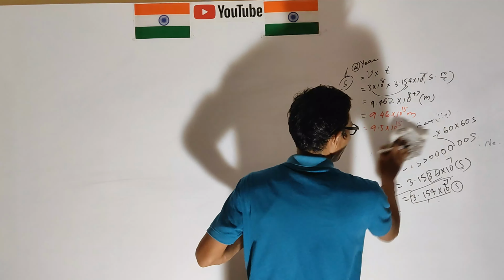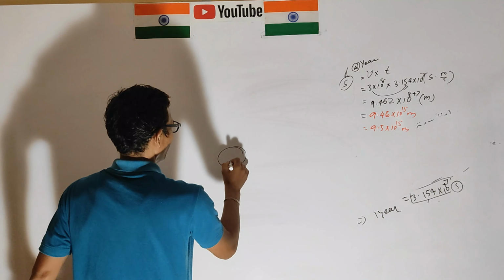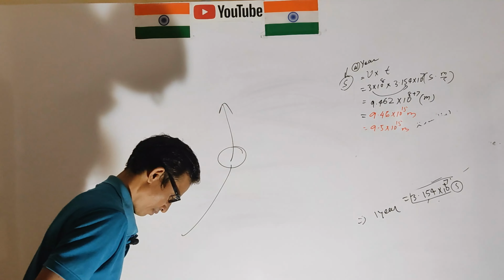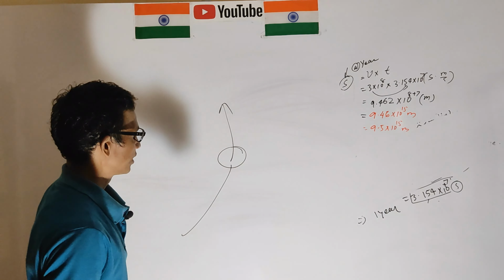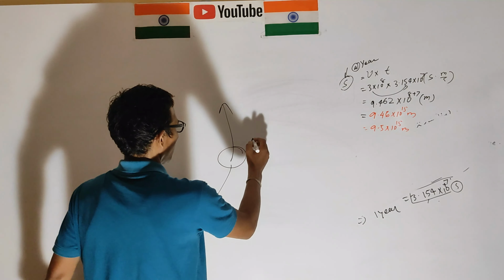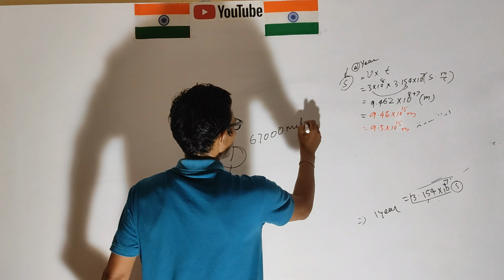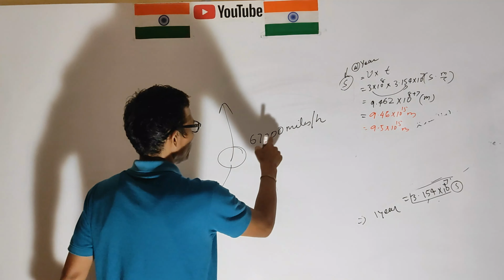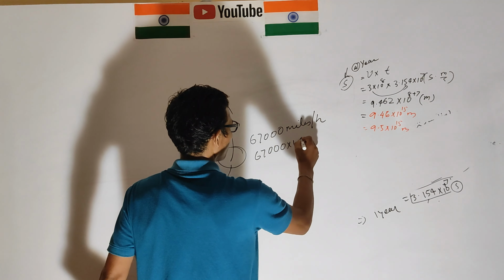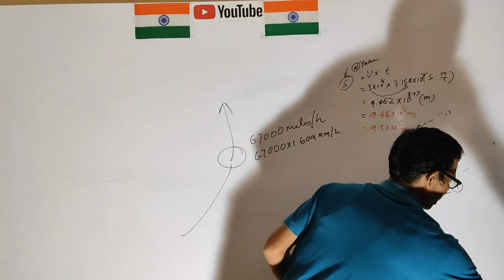The Earth is moving around the sun at 67,000 miles per hour. When we change this 67,000 into kilometers, multiplying by 1.609, it is converted into kilometers per hour.